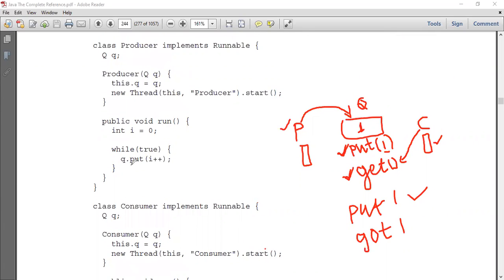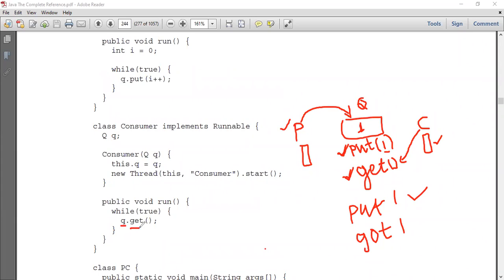You see here, students, when I'm trying to call the put method, I'm calling it with respect to Q. What is Q? This Q is nothing but an object of the class called Q. Q dot put. Similarly, here I've written Q dot get. Q is an object of the class called Q. So using the object of the class called Q, I can call the get method and I can call the put method. Therefore, I wrote Q dot put and Q dot get, right?